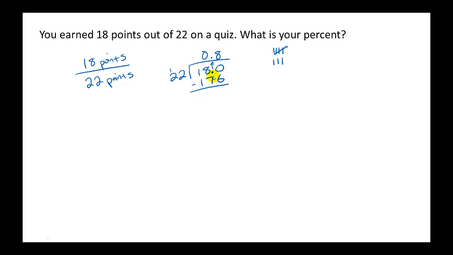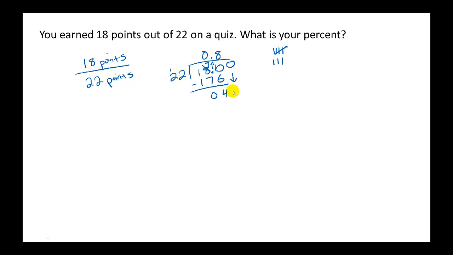So I'm going to subtract. Have to borrow. That becomes a 7. The 0 becomes 10. 10 take away 6 is 4. 7 take away 7 is 0. 1 take away 1 is 0. So we have a 4 left. That is less than 22, so we are good.